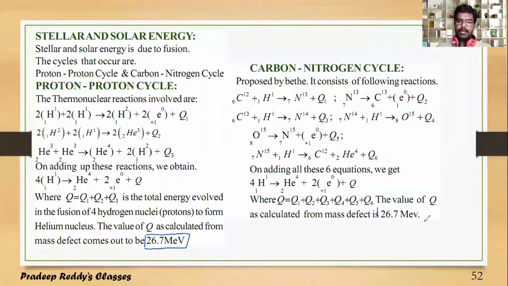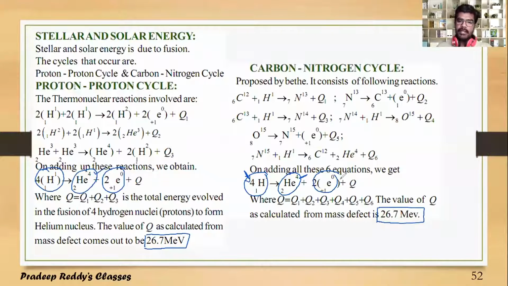It is 26.7 MeV. In this reaction, 4 protons are getting fused in order to form helium along with 2 positrons. Likewise, 4 protons combine to fuse, giving you 1 helium along with 2 positrons. Therefore, the initial nucleus and final nucleus are the same. Therefore, the mass defect would obviously be the same.